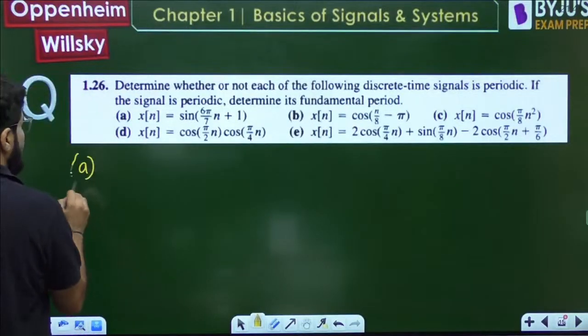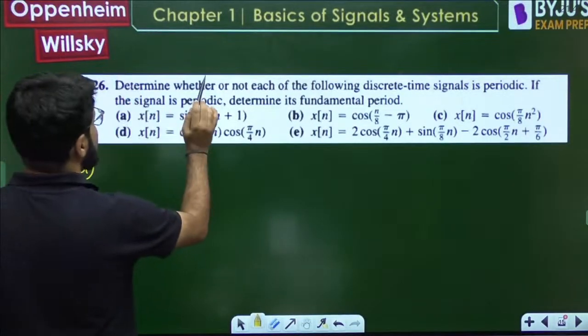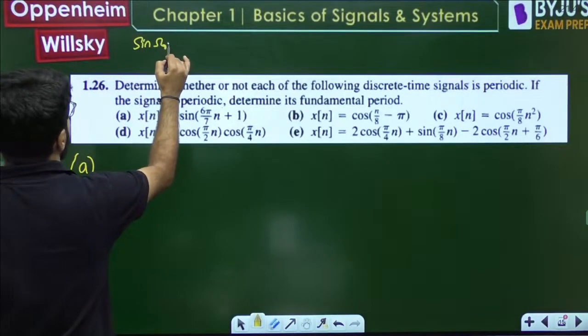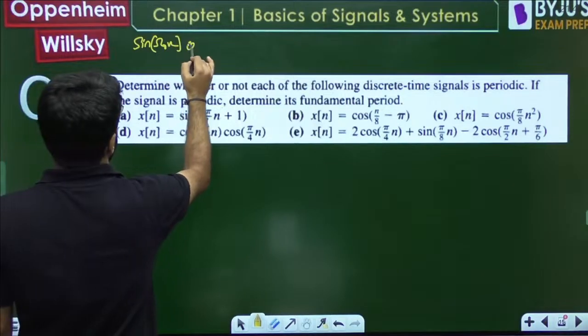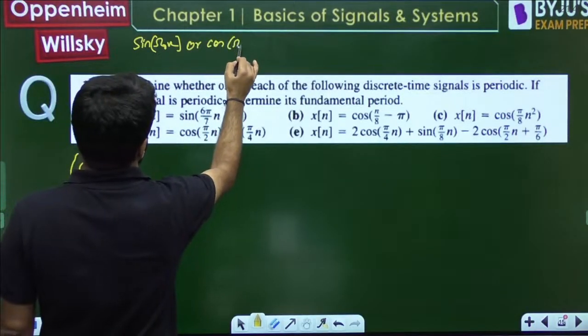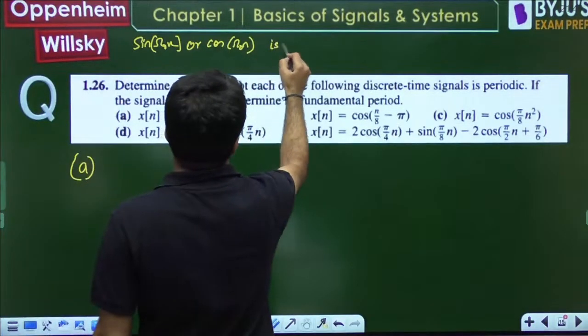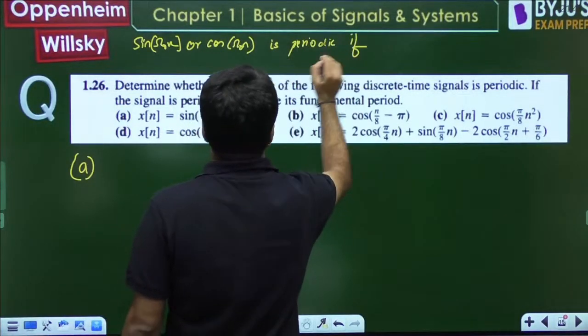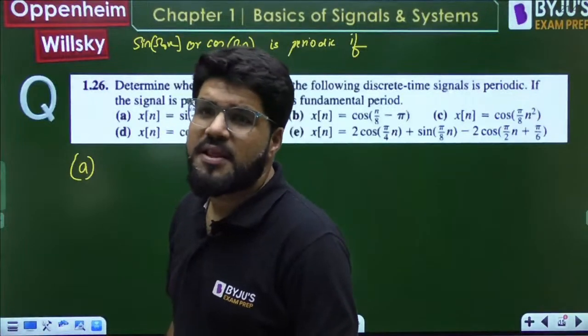First of all, in the discrete time domain, sine omega naught n or cos omega naught n is not always periodic. In continuous time they are always periodic, but in discrete time there is a condition.